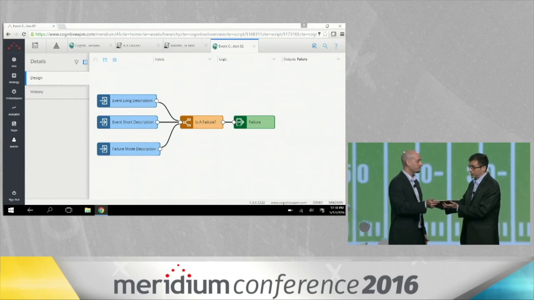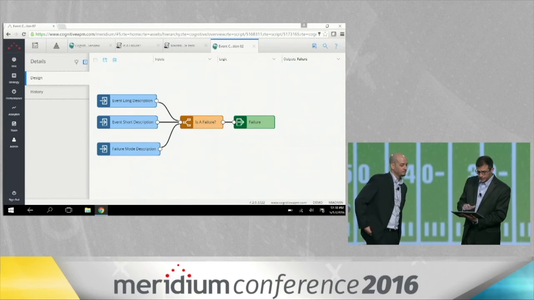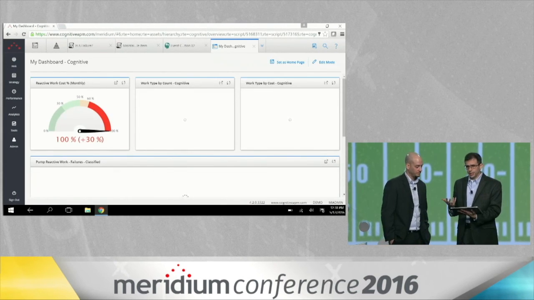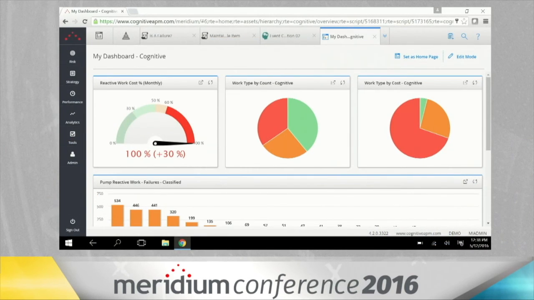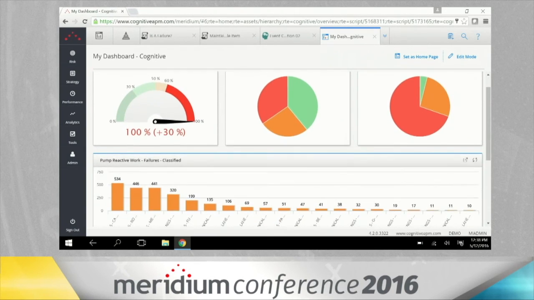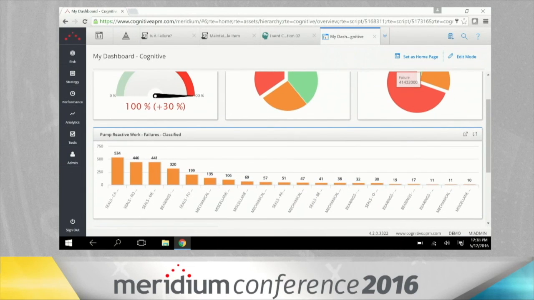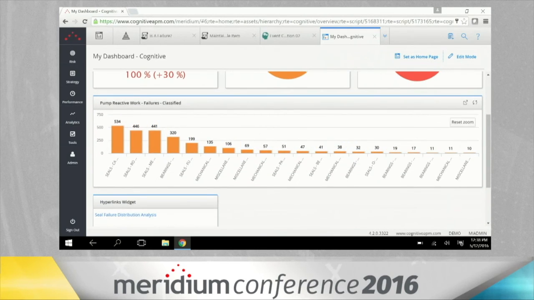So I noticed you had a link to a cognitive dashboard from the main page. Do you want to take a look? I do want to take a look. I do indeed. So let me come back to this and look at that dashboard. So this is what my dashboard might look like if I had clean data, right? And I can see my events are much more distributed based on my reactive nature of the work we've been doing month over month. I can see my failures count and costs are very high. And really, I look at this Pareto now, and I really can see what's failing on my pumps. That would be true for any of my equipment classes. That's right. No more unknown there, Chris.